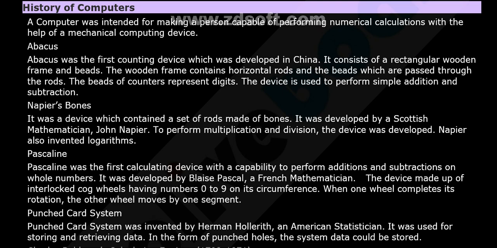Now let's see the abacus. It was the first counting device, which was developed in China. It consists of a rectangular wooden frame and beads. The wooden frame contains horizontal rods and the beads are passed through the rods. The beads or counters represent digits. The device is used to perform simple addition and subtraction. I think you have seen small kids solving math problems on an abacus board everywhere. This is not of Japanese origin.